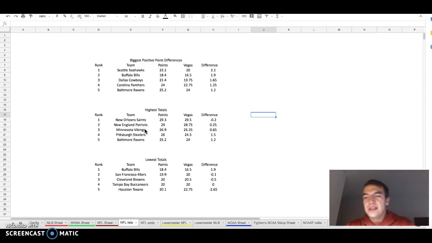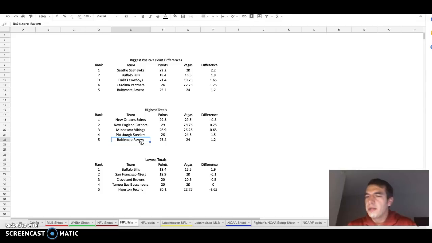There's very little angle or edge you're going to get from targeting those offenses. However, if we look down at number 5, we have the Baltimore Ravens. Now, everyone and their mother has been talking about playing Baltimore D against Buffalo. Sorry, switch there. And yes, they are the chalk. They are probably going to be 20, 30, 40% owned.